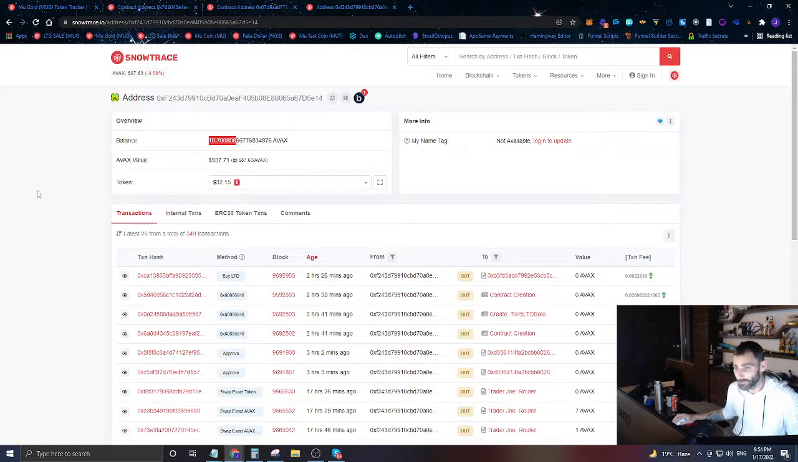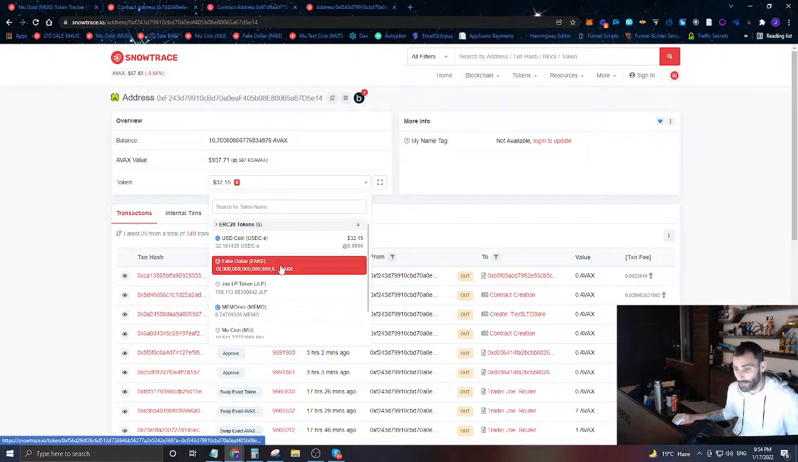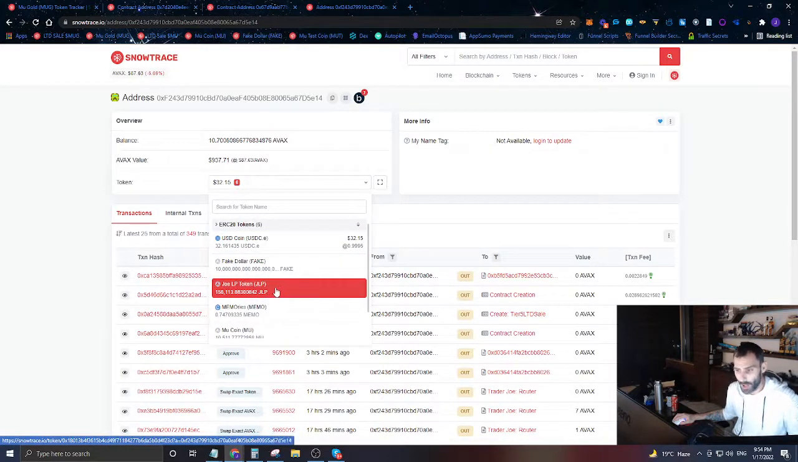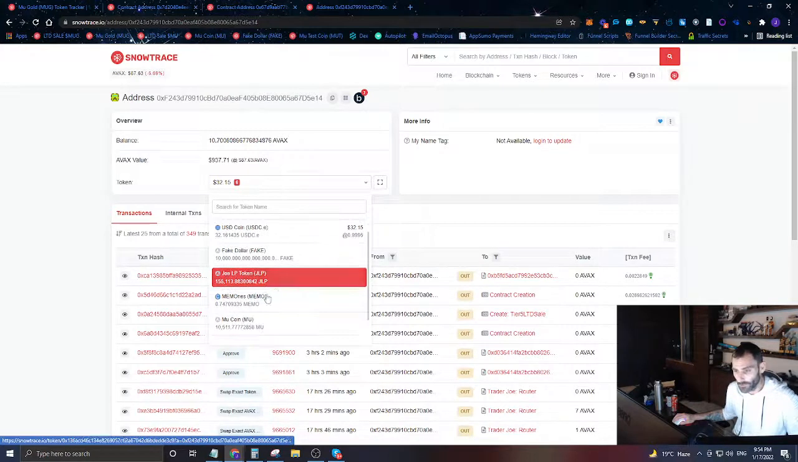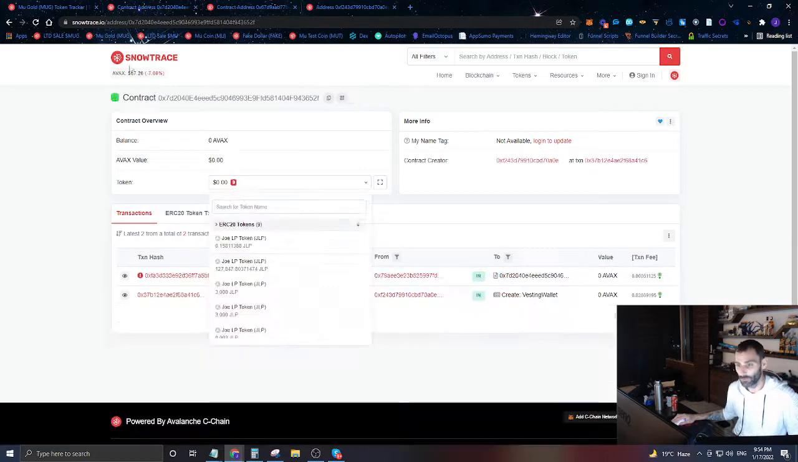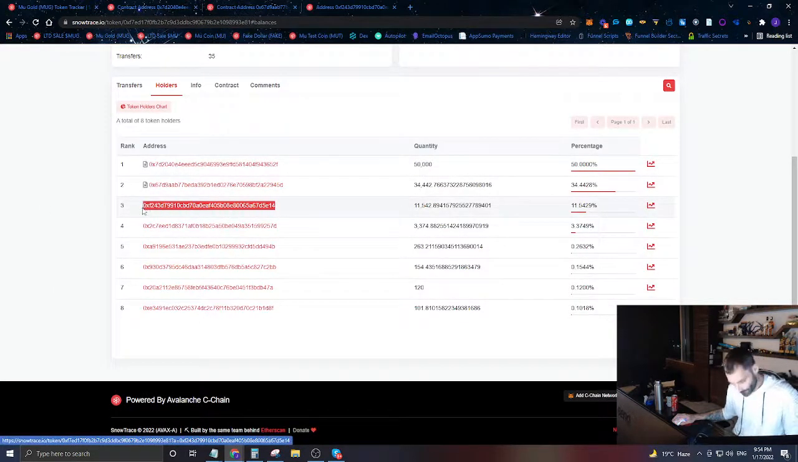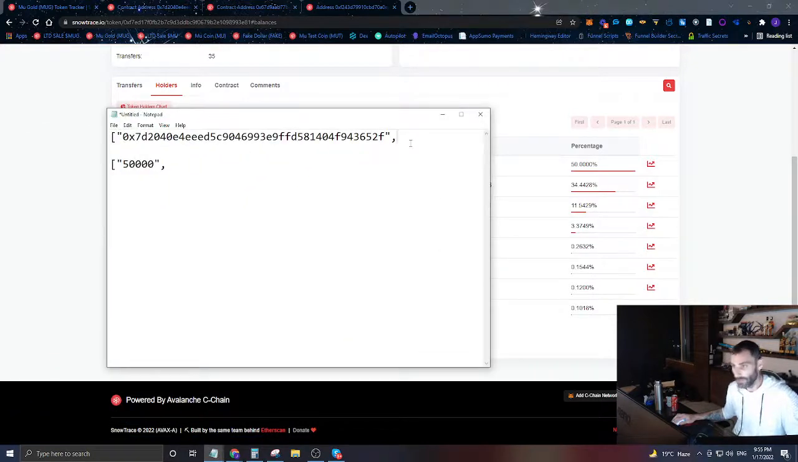They have 10 AVAX in their wallet, and they essentially have some USDC coin, some fake dollars, some liquidity pool tokens, some memories, some Mu coin, and some Mu gold. So what we're going to do is take this person here, because that's an address that we need, and add them to this here.